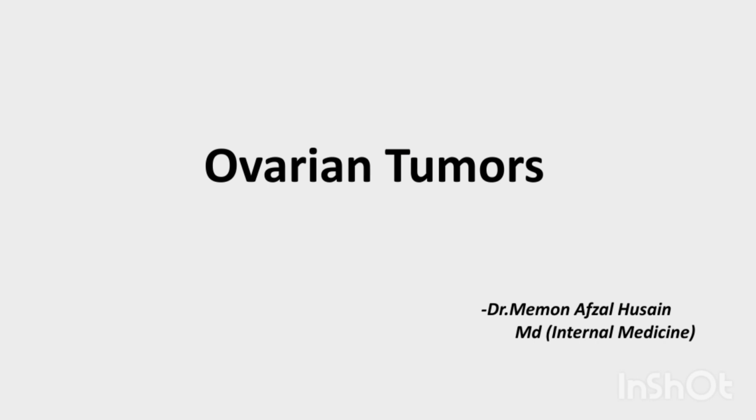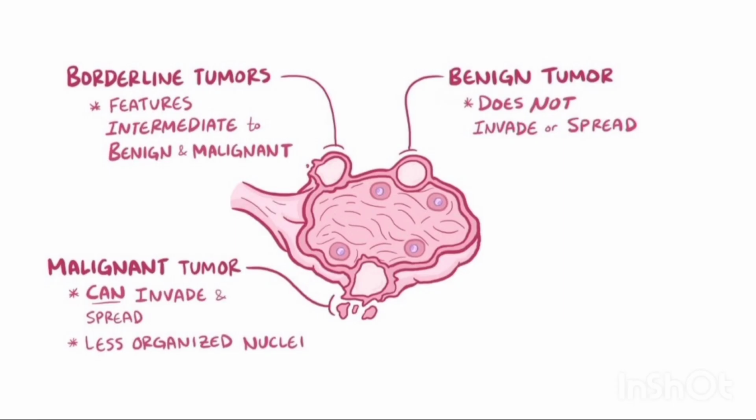Today in this video, I'll be discussing ovarian tumors. Ovarian tumors can be classified into three main categories based on their potential for dividing and spreading. That is benign, borderline, and malignant. Benign ovarian tumors are non-cancerous growths that do not invade nearby tissues or spread to other parts of the body.